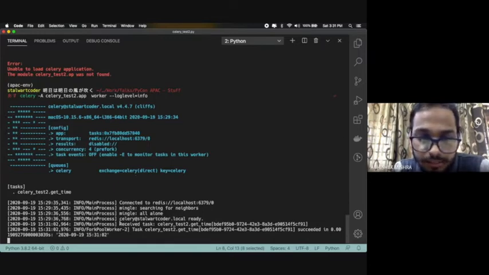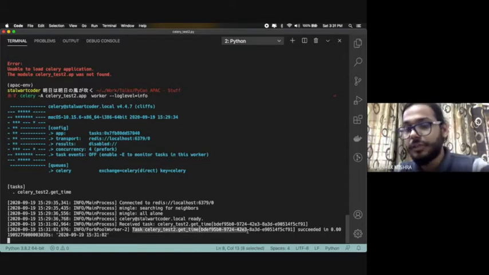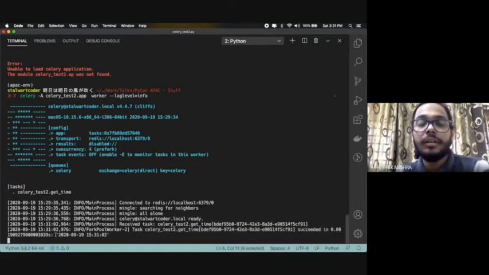So it says received the task, Celery task do dot get time, and then the blob area, and then the task ID or the metadata that Celery by default provides you. And then once the task is executed, it gives you a time stamp of that as well. And see here, it says succeeded in 0.11, and it also returns the output or the result that you get from your function. Okay, so right now I'm just stopping it.